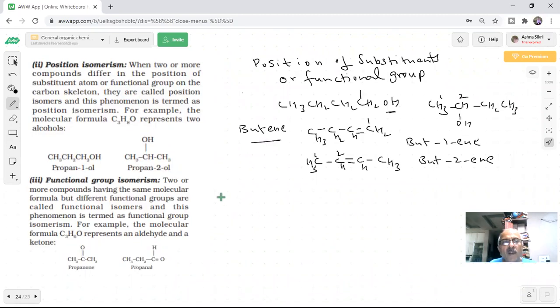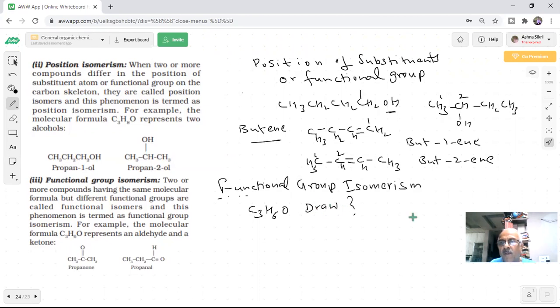And third, we are coming to the functional group isomers. What do you mean by functional group isomerism, students? The functional group becomes different. C3H6O, we can draw the functional isomers of this. Draw the functional isomers. Can you draw it? Yes, sir. Okay, try it. Trying, sir.